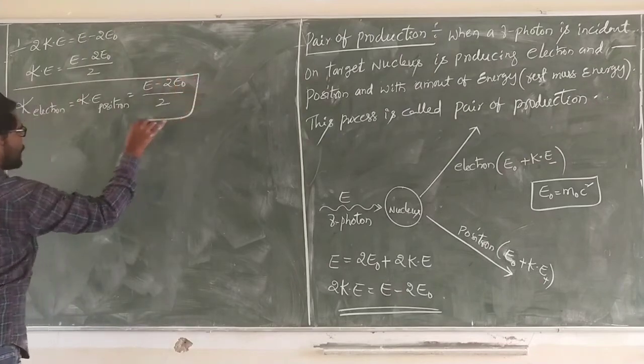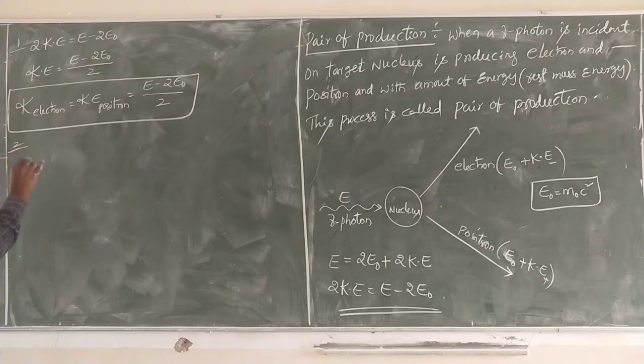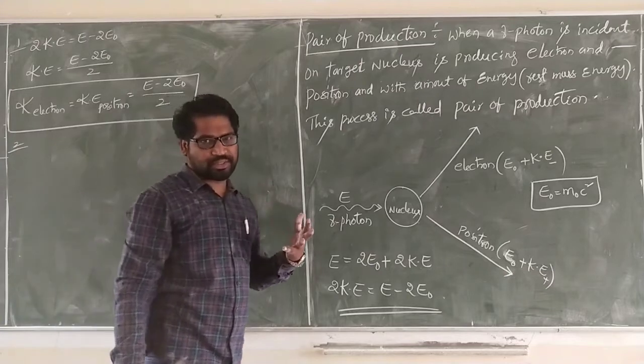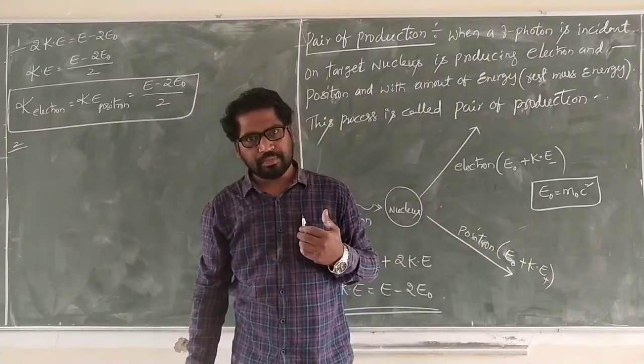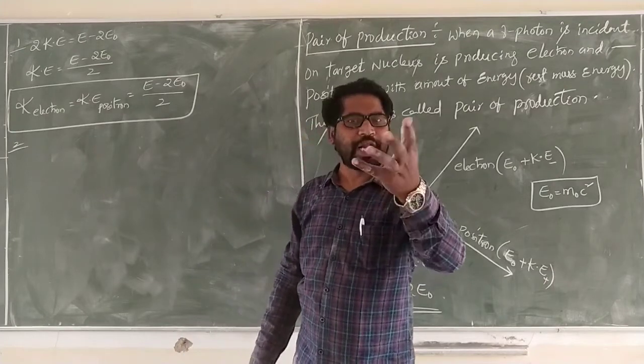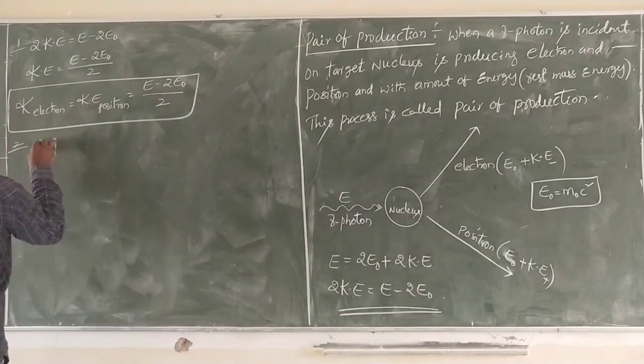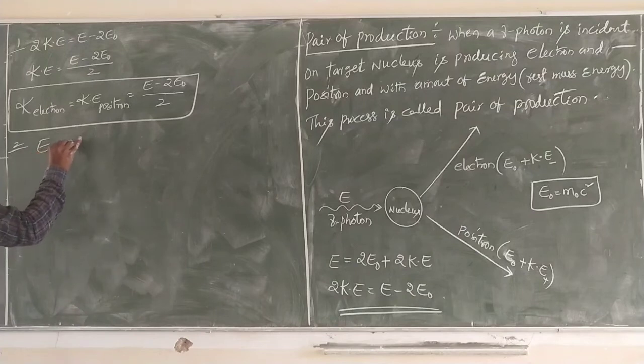Finally, what do we want to get? Here, what is E0? Rest mass energy of either the particle or the antiparticle. E0 is equal to m0 c square, we know that.